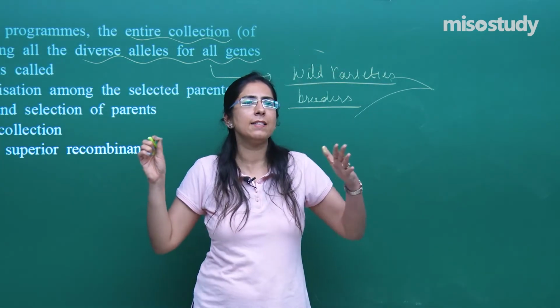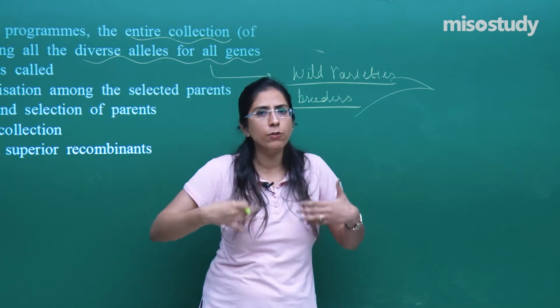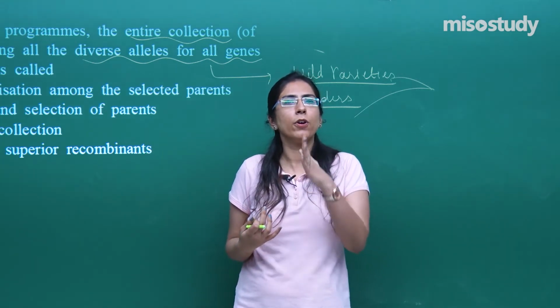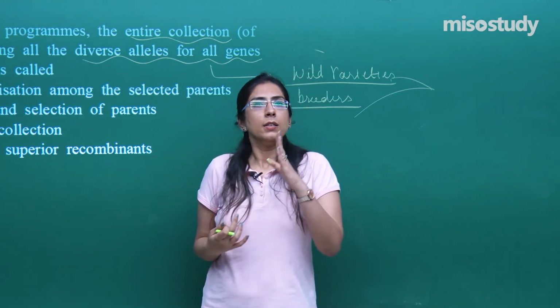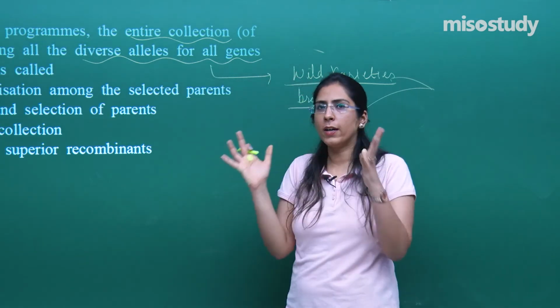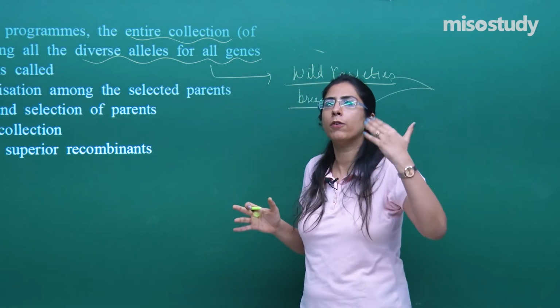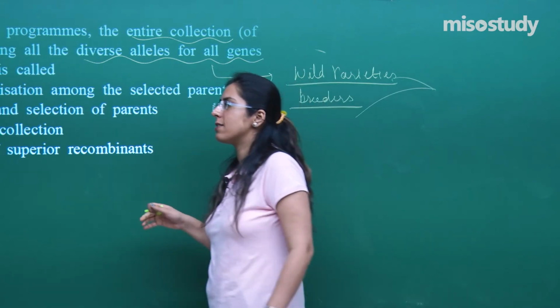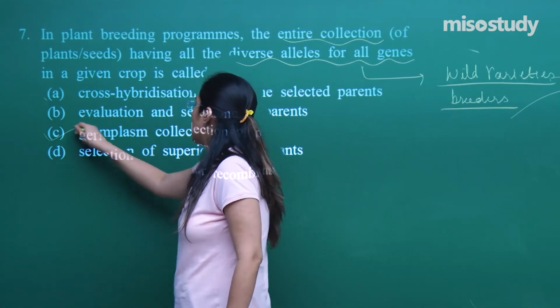All the different alleles are collected. Later on, out of those different alleles, we only look for our desired gene. That is called a germplasm. The whole collection that we make before going for a hybridization experiment is called the germplasm collection.